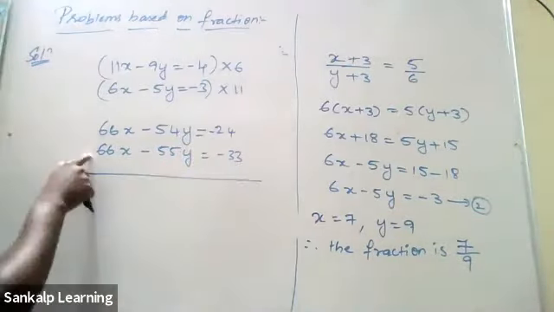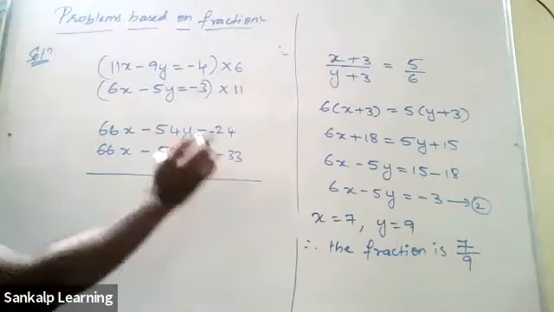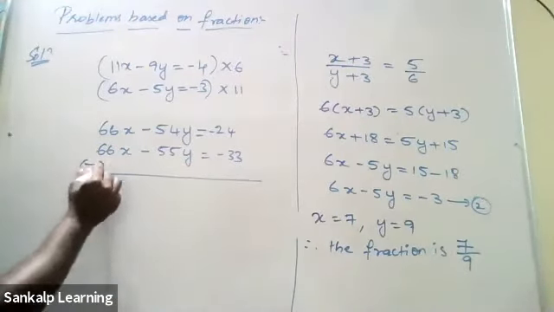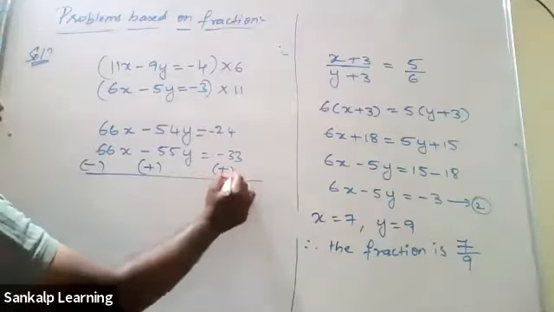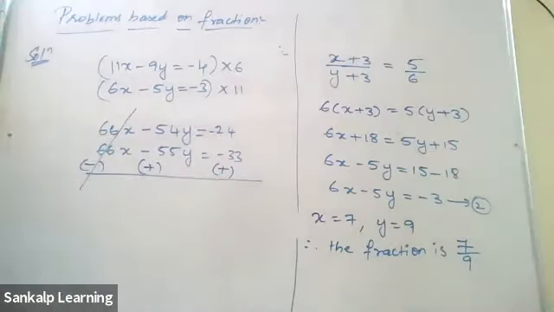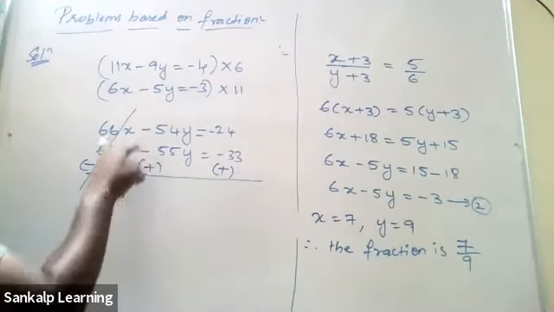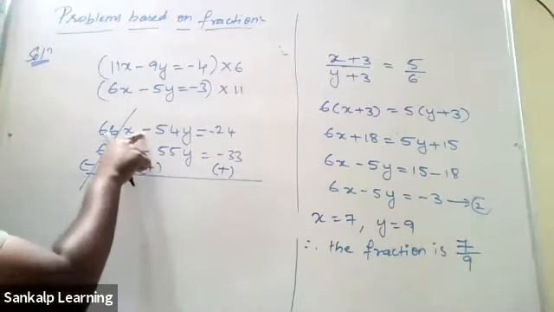Now both the coefficients have the same sign, so change the sign throughout. Plus will become minus, minus will become plus. Eliminated. Next, here there is minus and here there is plus. Both are different signs. If the signs are different, you have to subtract. 55 minus 54 is 1.